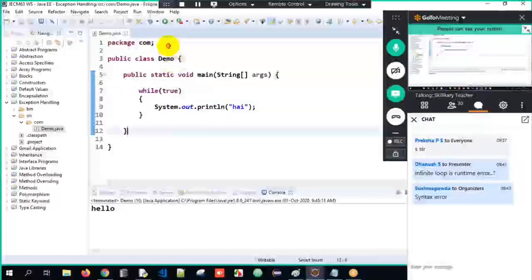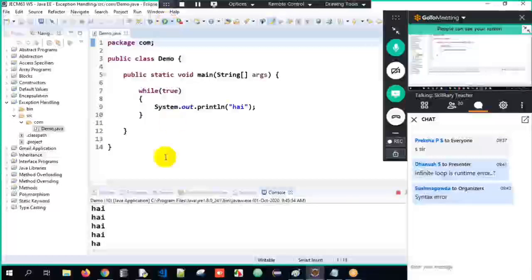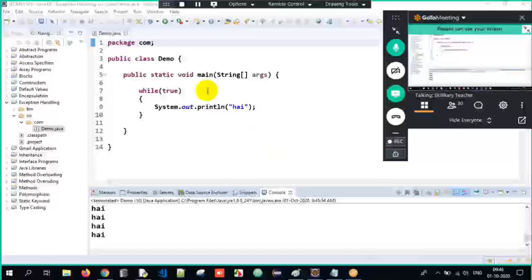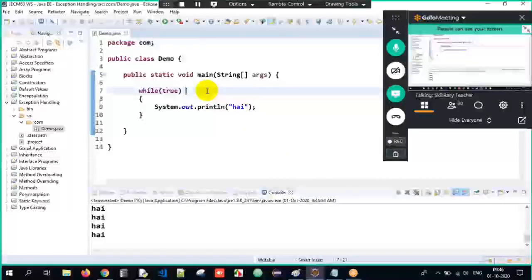While true, execute. Now when I execute the program over here, see, hi, hi, hi, hi, hi. It keeps on going to print until the stack is full here. So it keeps on printing so many times. Some or the other way, I get one problem here. So we have to wait for it because until the stack is full, it keeps on executing it over here. This is not an error over here. So this leads to infinite loop, and I have to just terminate it over here. Clear? So this is not runtime error over here. Infinite loop meaning it's keeping on going, it's keeping on executing. Okay. So this is what we are supposed to understand here.